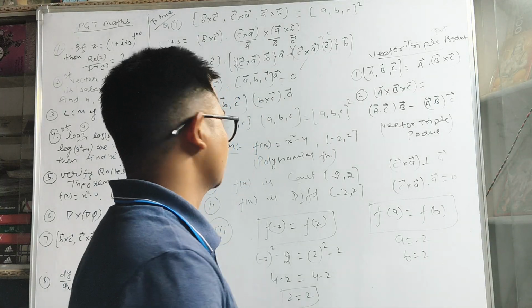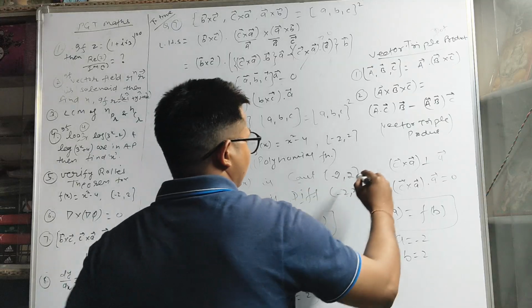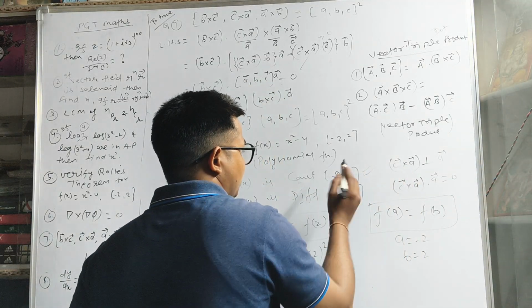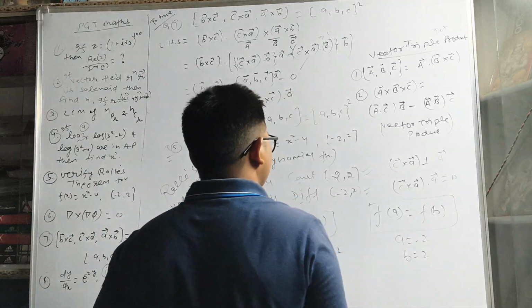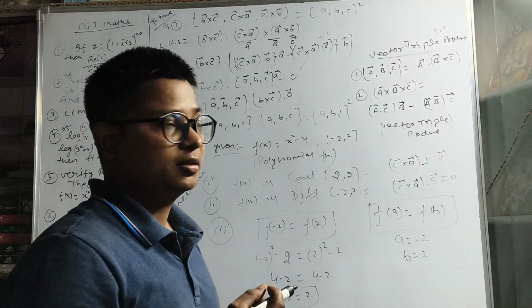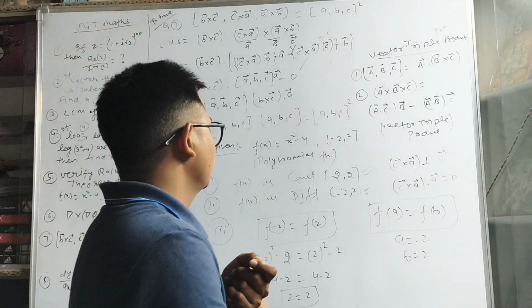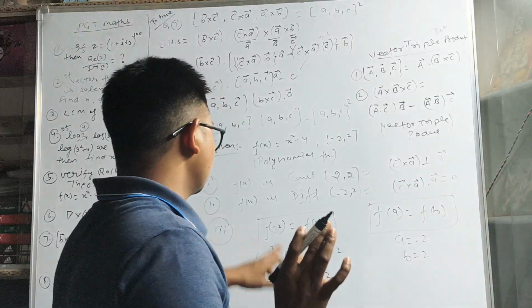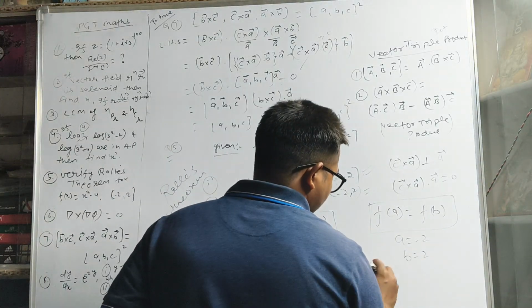So this is the verification of Rolle's theorem. First we find whether the function is continuous or not on the given interval. Second, we show whether the given function is differentiable or not in the open interval. And third, we check whether the function at the two points is equal or not. This is the third statement of Rolle's theorem. Hence all the points are verified.